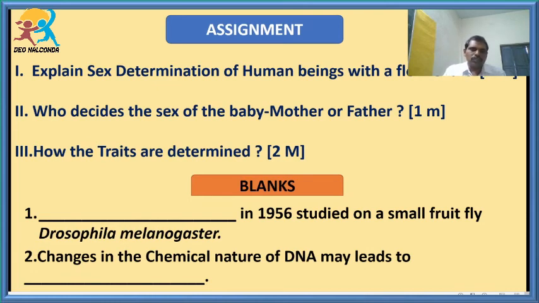And he also did not stop with a single trait, he extended his experiments by taking 2 traits on Pisum sativum, and he also explained the dihybrid cross, which led to the formation of another law called the law of independent assortment. So I hope that you all learned all these basic things in this chapter.